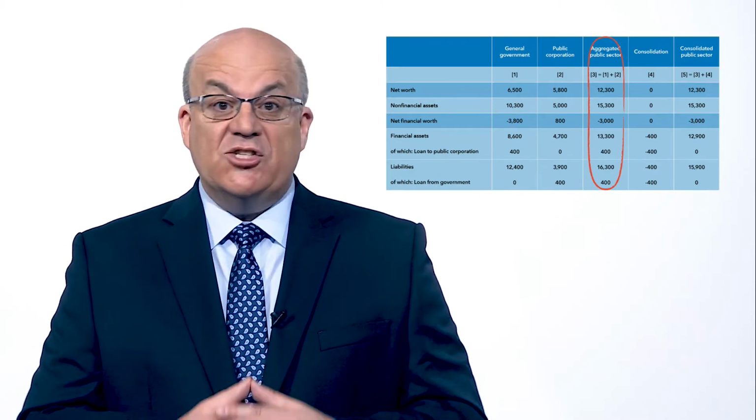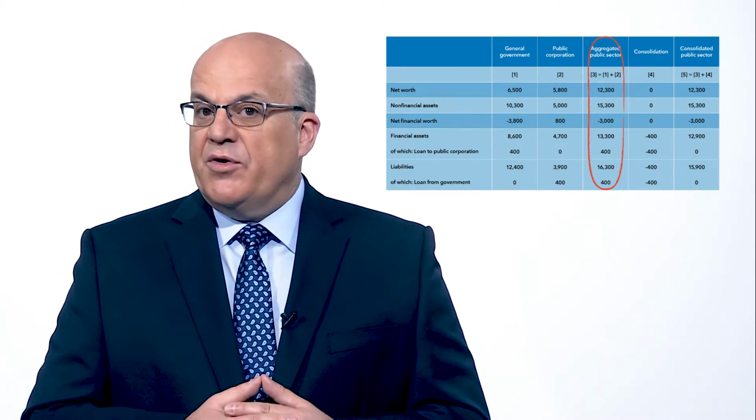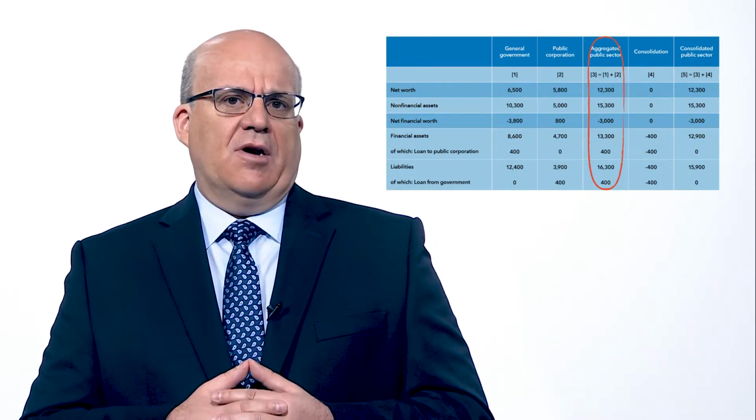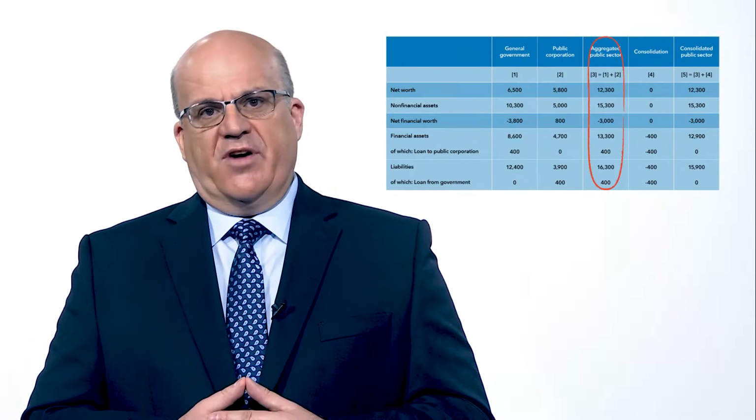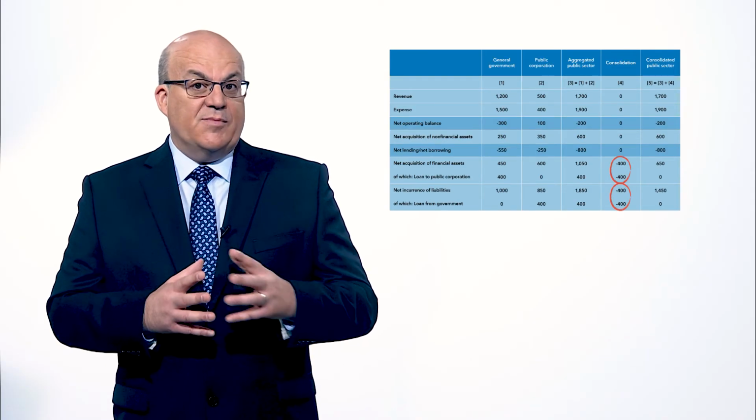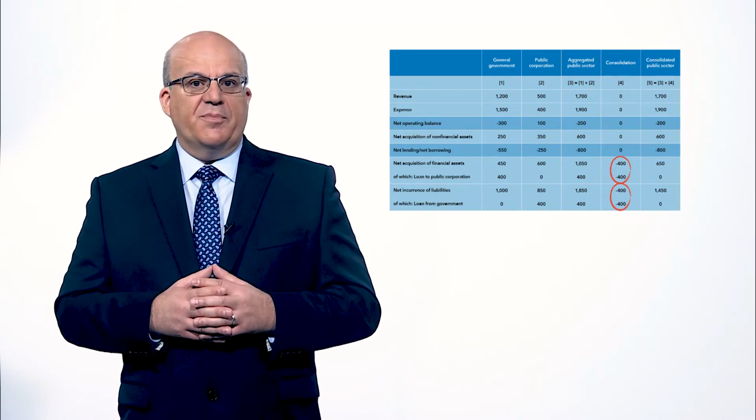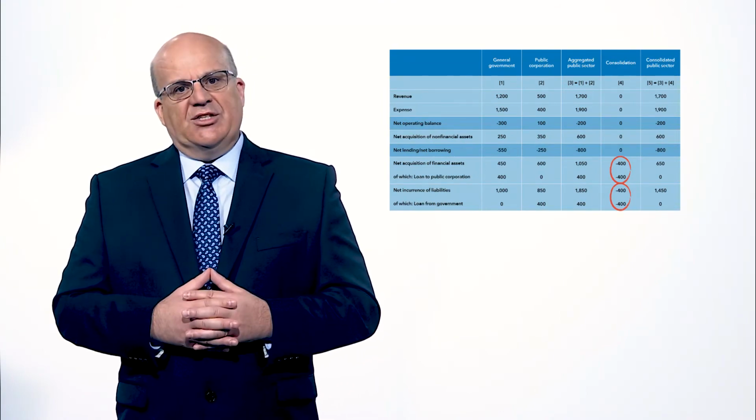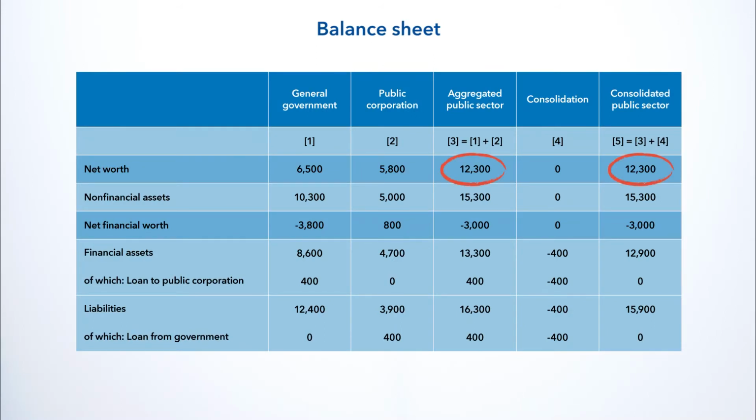Now, if we combine the general government's balance sheet and that of the public corporation, we eliminate this intersectoral loan or stock position of 400. Again, we do this in a symmetrical manner. In the consolidated public sector's balance sheet, we see aggregates in the form of stock positions in financial assets and liabilities changed. This is because we removed the intersectoral stock position of 400 in consolidation. However, the net worth and net financial worth balancing items are unchanged at 12,300 and minus 3,000 respectively.